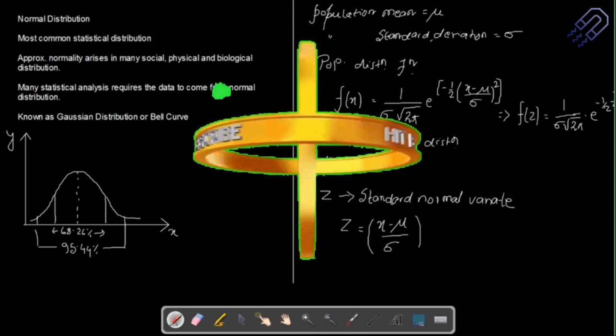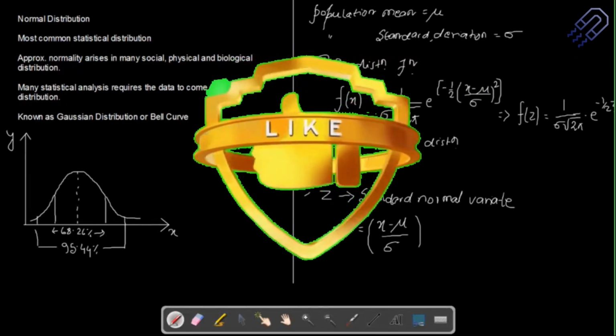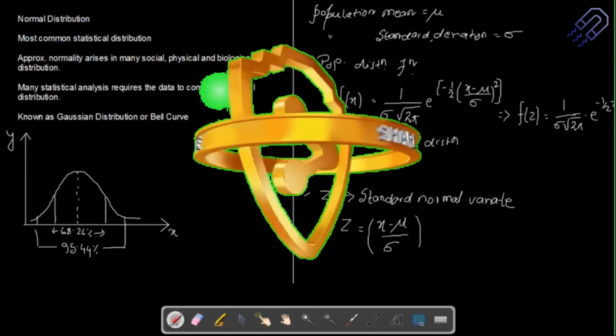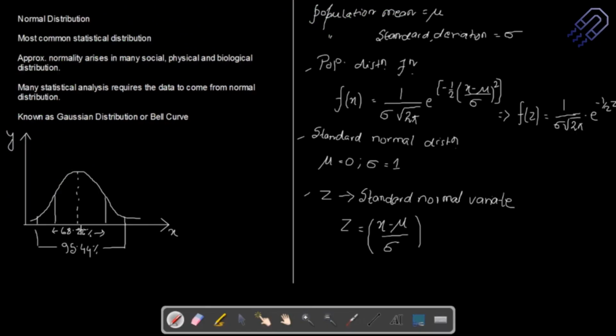Since I'm writing it in terms of z, I'll just put it as f of z. So if you know x, you can convert it in terms of z, and then you can do your calculations, okay. So it's not very difficult, okay. Let's just look into this particular curve that I talked about in more detail now. How does the standard distribution curve look like?